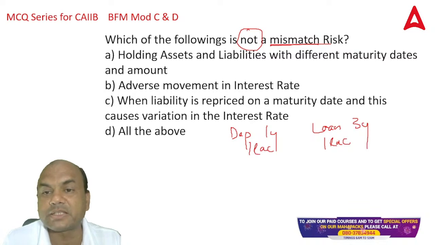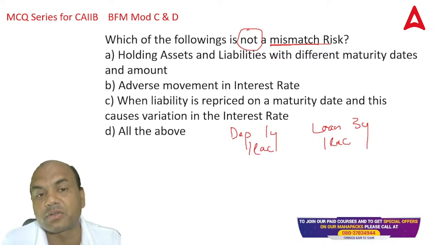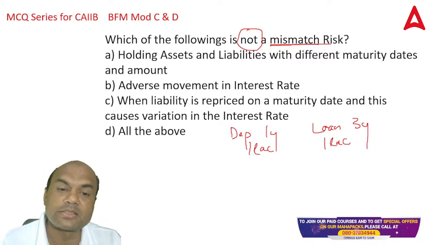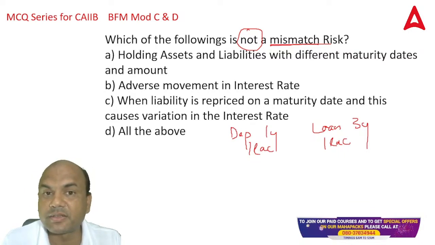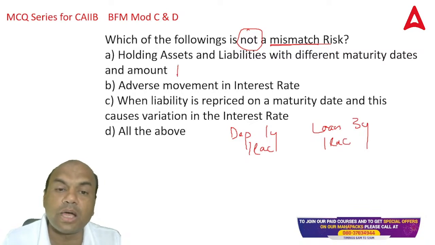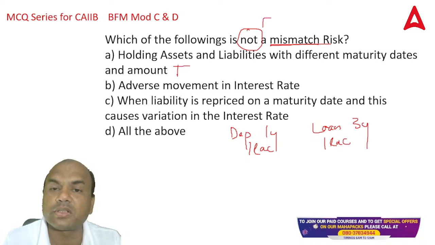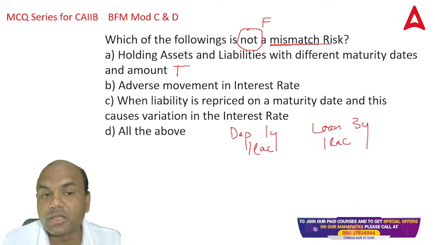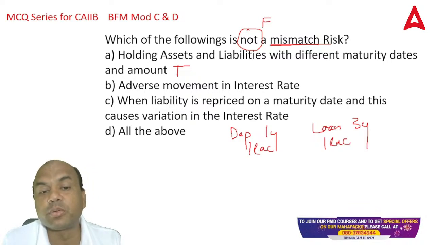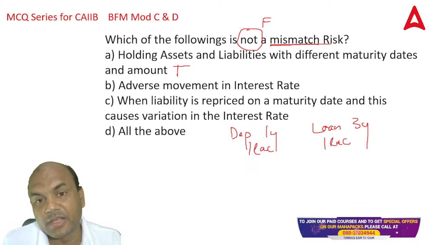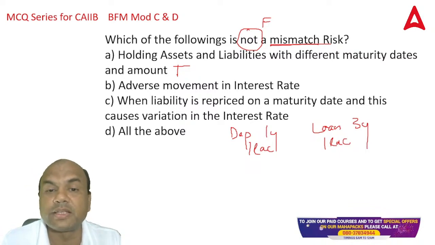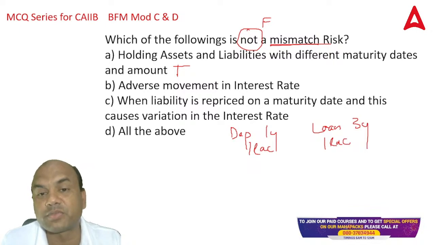Is this a mismatch? Just type in the comment section yes or no. Holding assets and liabilities with different maturity dates, is it a mismatch? Yes. So it is true, and I want false here, not. Now what about the second one? Adverse movement in the interest rate. Adverse movement in the interest rate means due to the loans and the deposits. If the interest rate moves in the adverse direction, then definitely it's a risk for me.